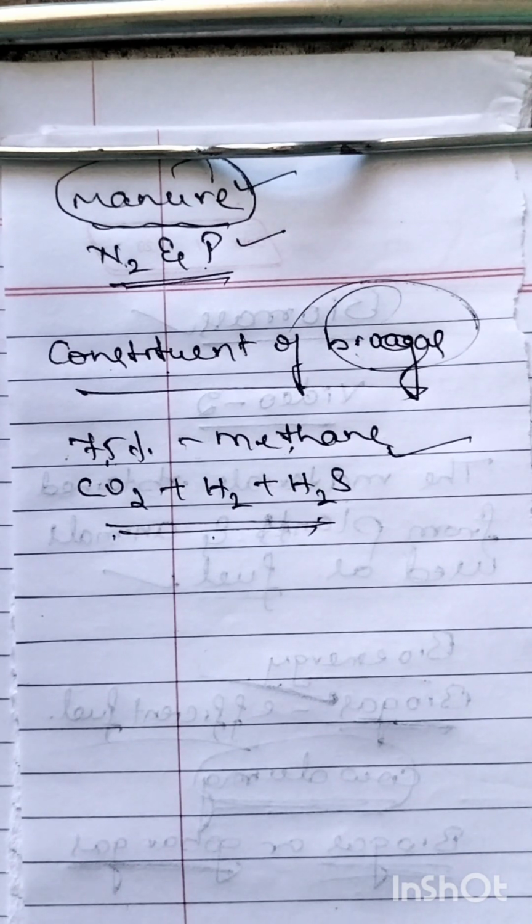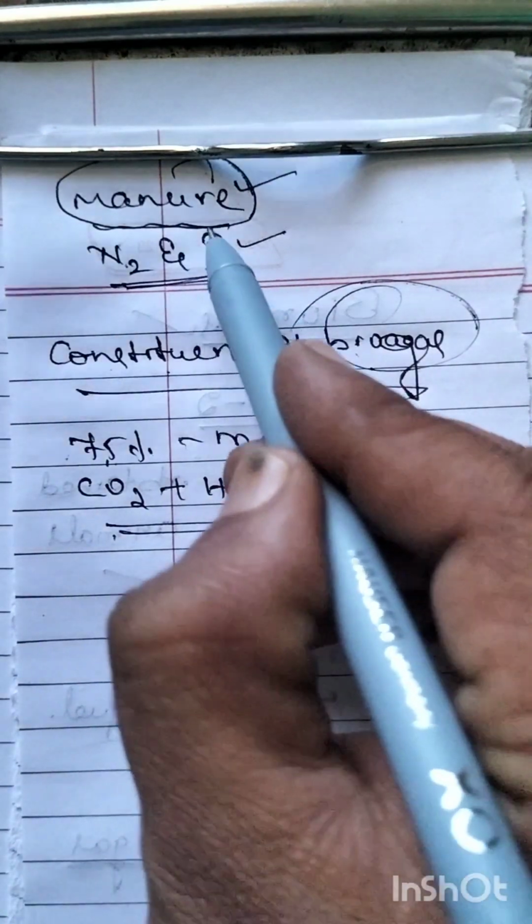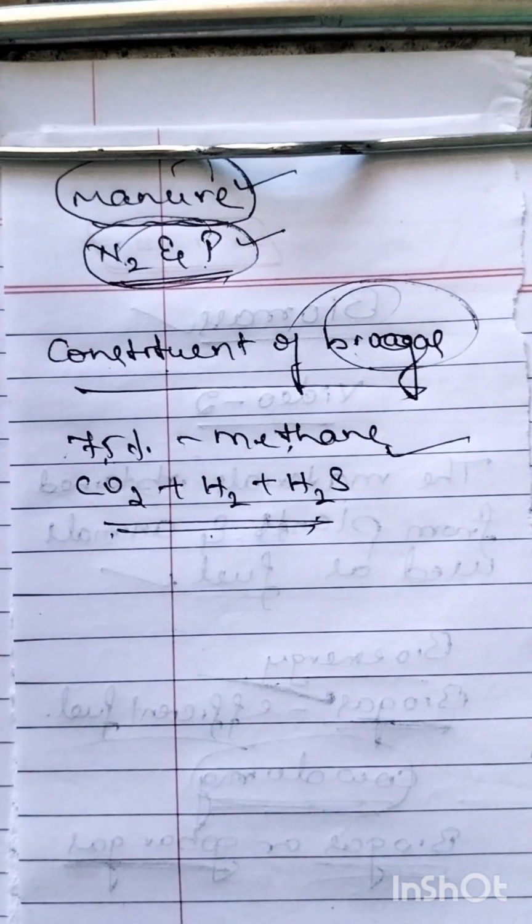Therefore methane is called the main constituent of biogas. Then what is the spent slurry rich in? The spent slurry is rich in nitrogen and phosphorus, and hence it is used as a manure. We are using it as a manure.